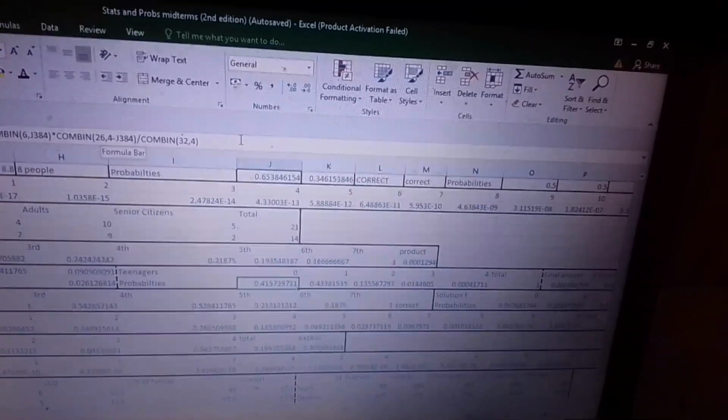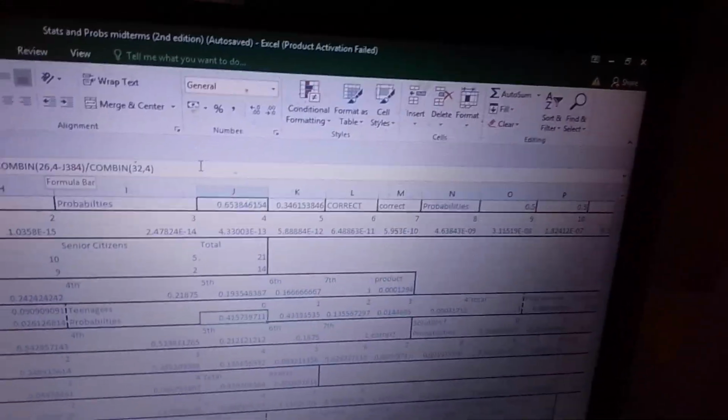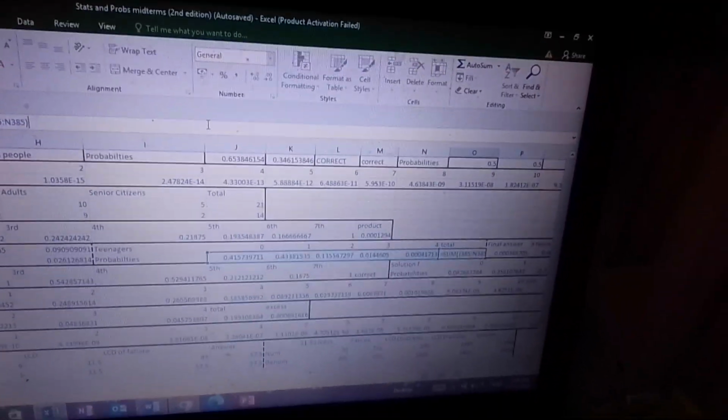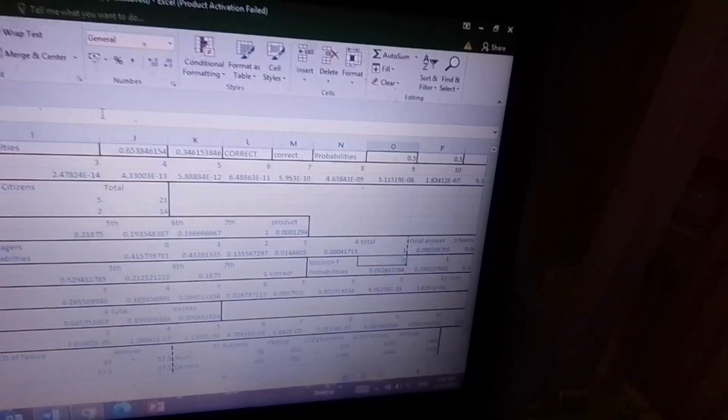So that's 41, and this is the combination. 6C0, and then we have 26C0, and then 32C4. And this should be the answer that you're supposed to be getting. And then from there, we sum everything up, and we should get this answer of 1. Tama? And then what we need to get is the 3 and the 4.